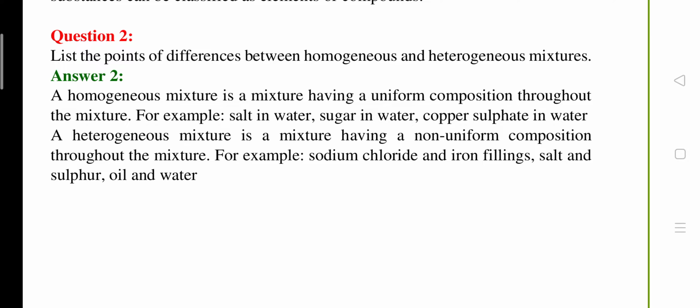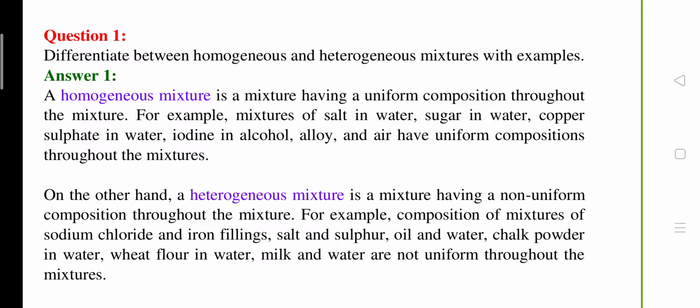And a heterogeneous mixture has a non-uniform composition throughout the mixture. Examples are sodium chloride and iron filings, salt and sulfur, oil and water. These are heterogeneous mixtures.